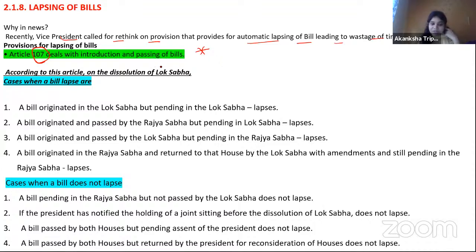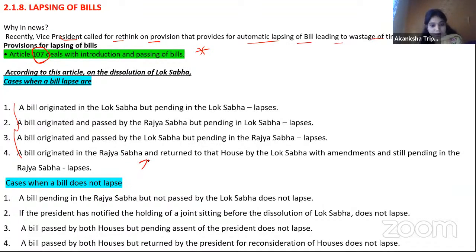Number one. Number two, as we know, Rajya Sabha is a kind of body which is known as a permanent body. वो कभी dissolve नहीं होती है, ठीक है. लोकसभा is the only chamber which dissolve. तो अब वो कब होती है, कैसे होती है, again you have to do that homework. Now there is a question, there are certain rules, like suppose on the dissolution of the Lok Sabha, cases when a bill lapses, so these are the cases, okay, and cases when bill does not lapse.